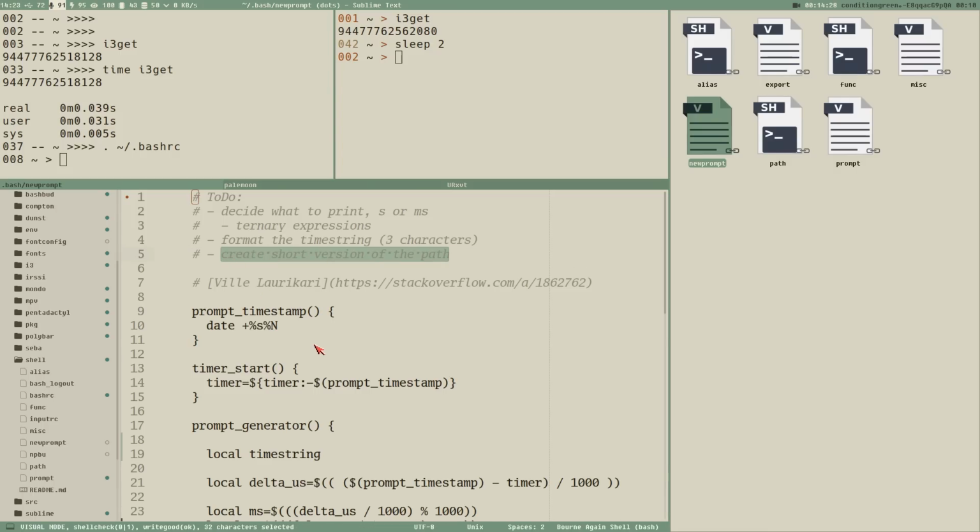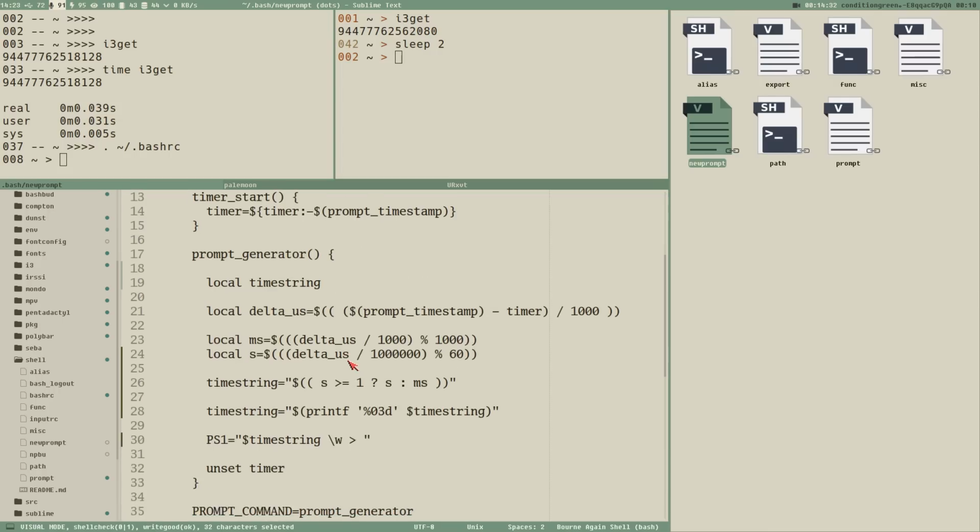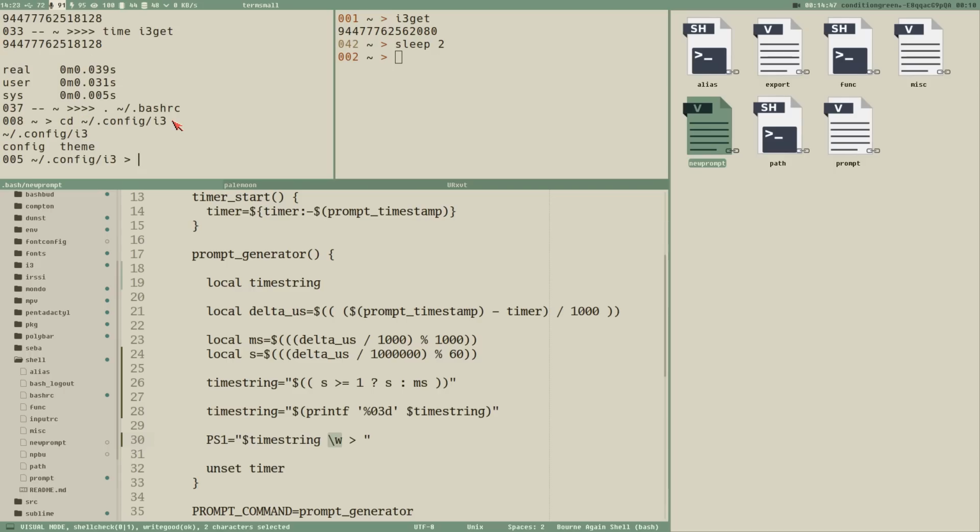Create a short version of the path. And to do so, we will modify or use the string PWD, because now we are using \w here, which prints the home directory here. So if I would enter .config/i3, now we can see it says so in the prompt here.